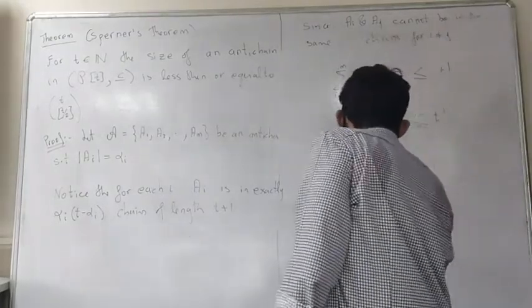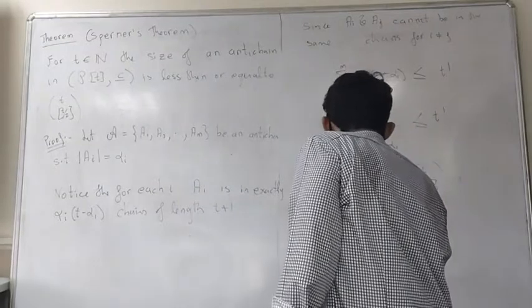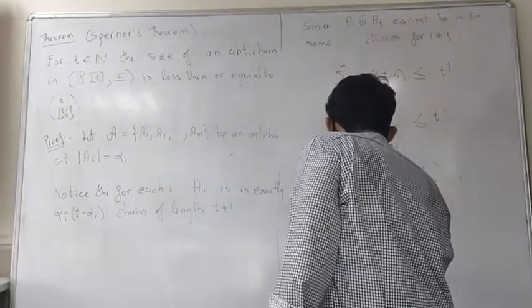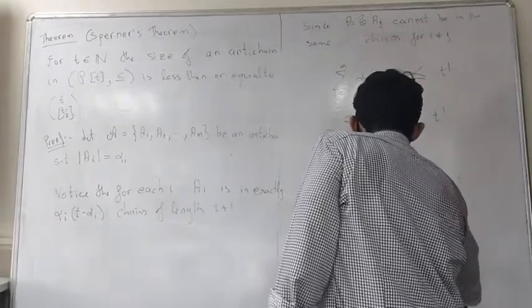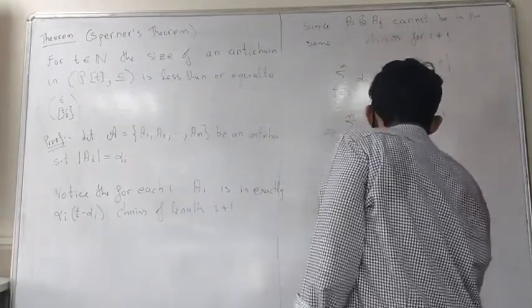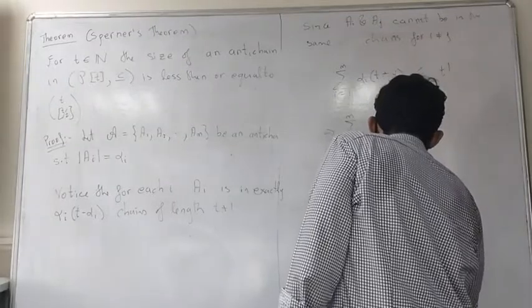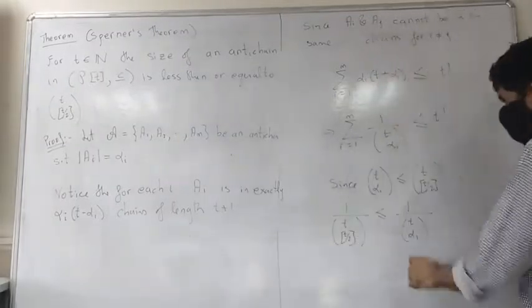What happens here is 1 upon t choose t by 2 will be less than or equal to 1 upon, just cross multiply, t choose alpha_i.